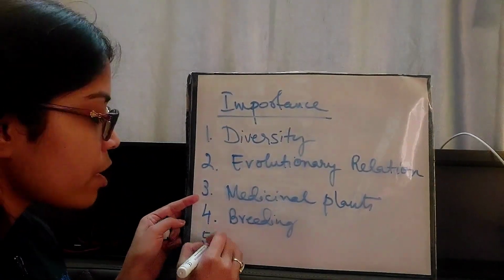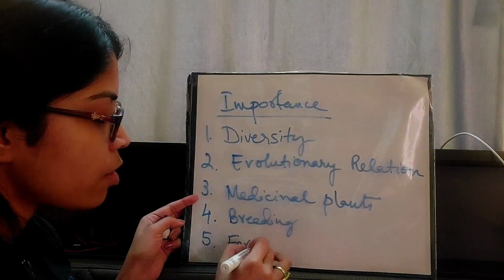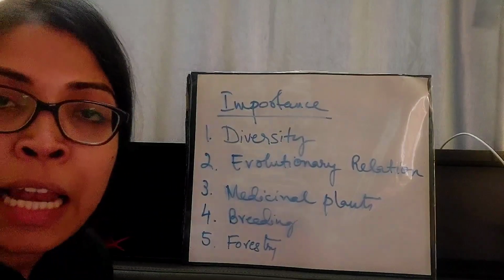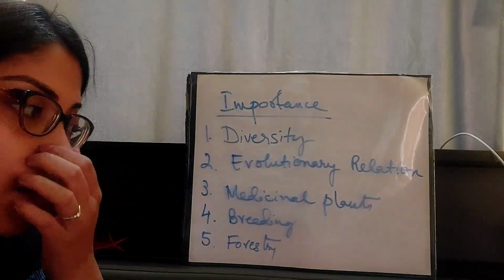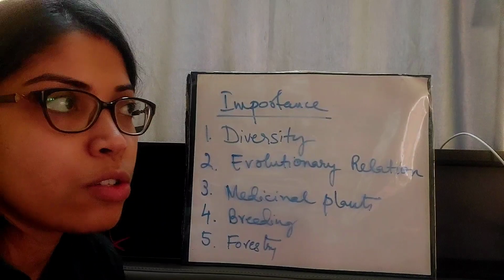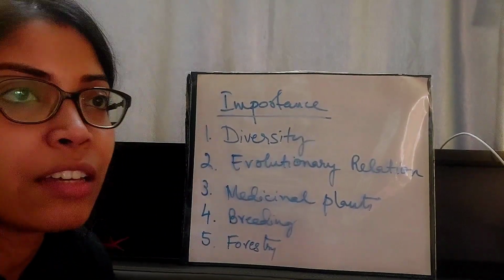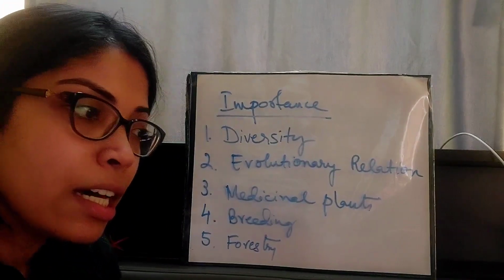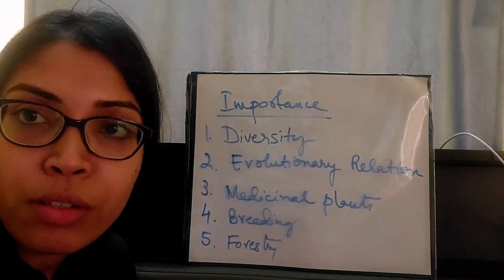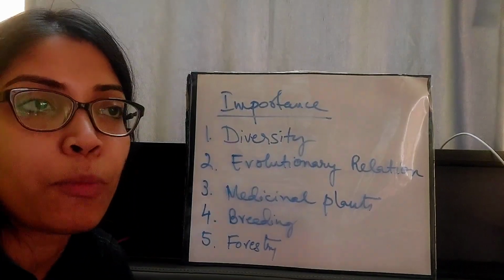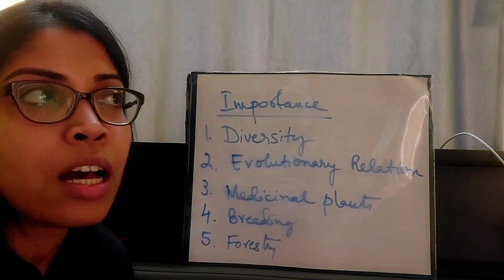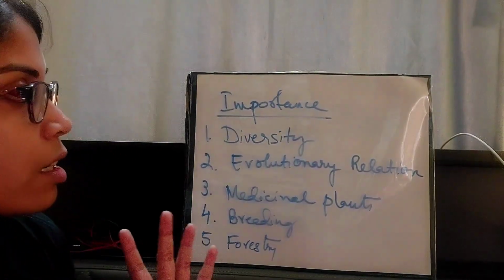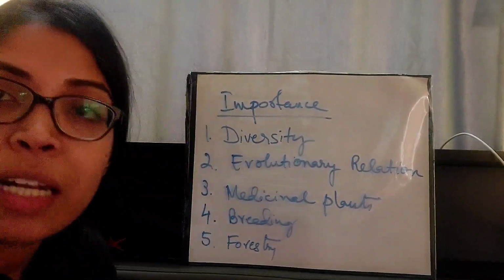And the last point is forestry. Forest management is possible only with the help of sound knowledge of taxonomy. Forest products are also very helpful for us. They are even commercially very important. So we can only utilize those forest products after having proper knowledge about what product is useful to us and in what way. So these are the components of taxonomy and the importance of taxonomy.